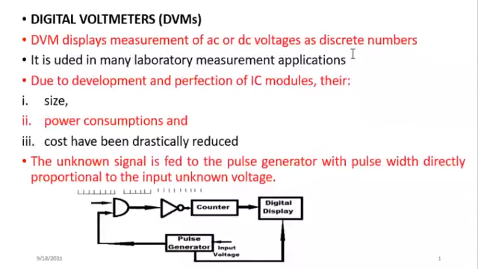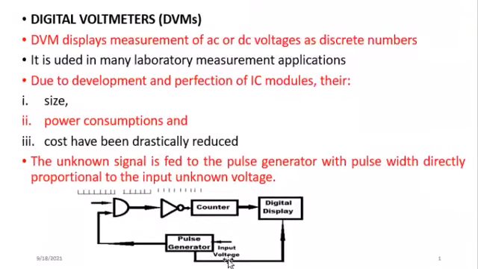This digital voltmeter is used in many laboratories and other applications that deal with voltage, either AC or DC. And because of the development in ICs, that is integrated circuits, with the reduction in their size and power consumption, this leads to a drastic reduction of their cost. And the block diagram of this digital voltmeter, you can see it here.